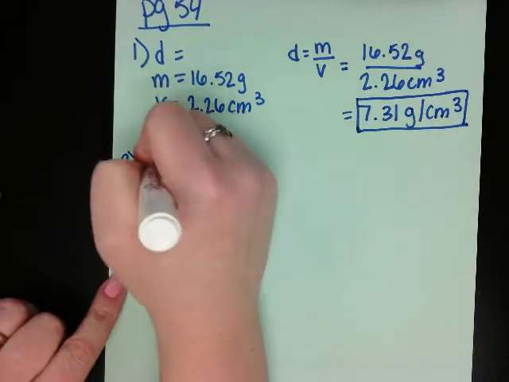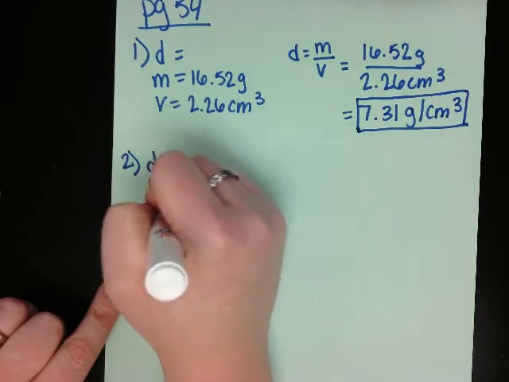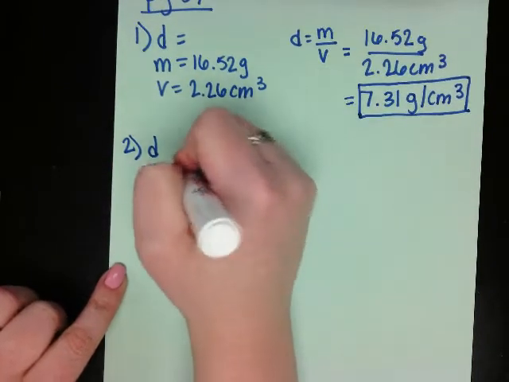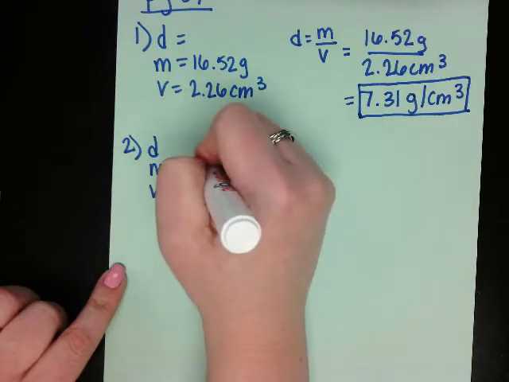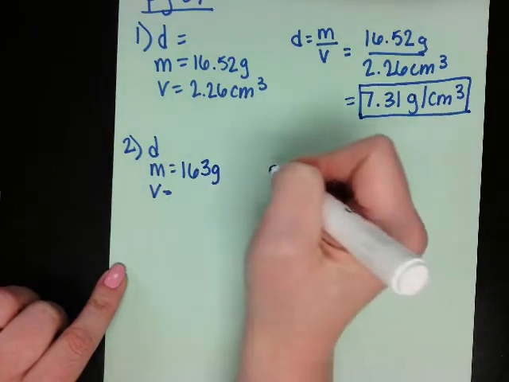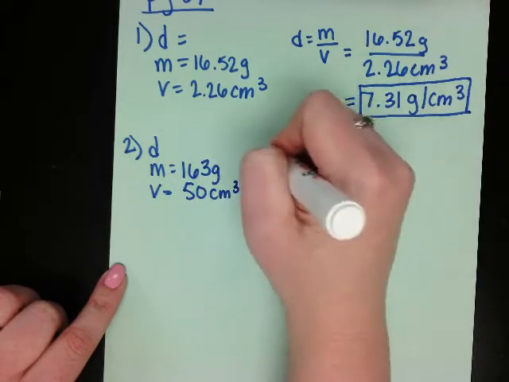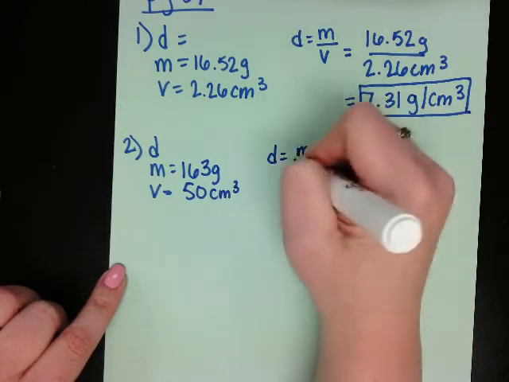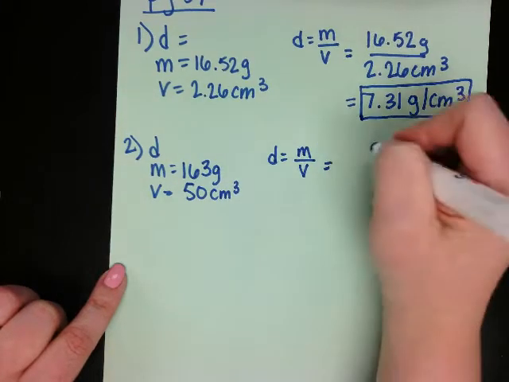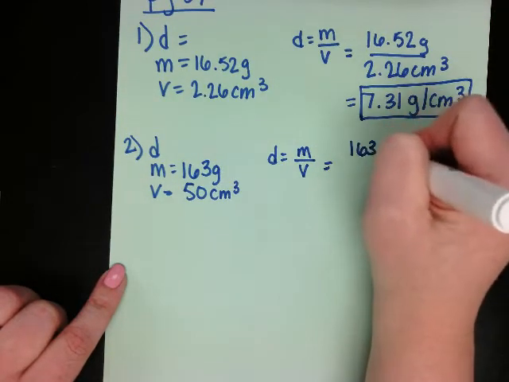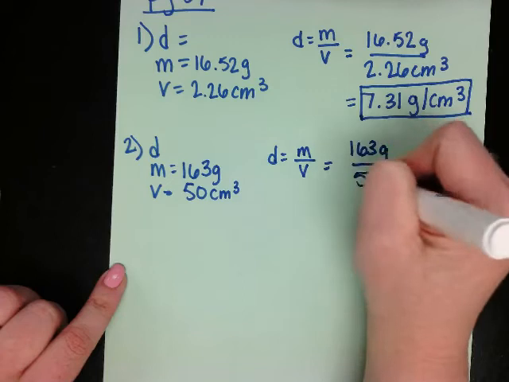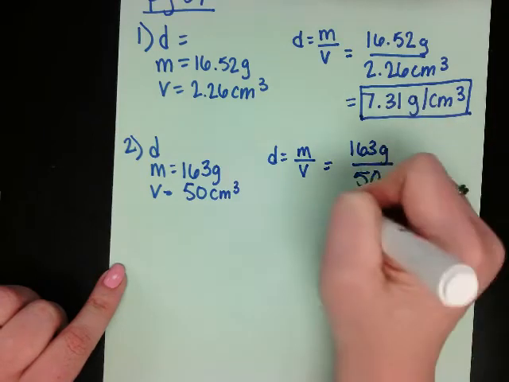Okay, number 2. Start by listing my variables. It tells me my mass is 163 grams and my volume is 50 centimeters cubed. Again, I'm solving for density, so mass divided by volume. I substitute 163 grams divided by 50 centimeters cubed.